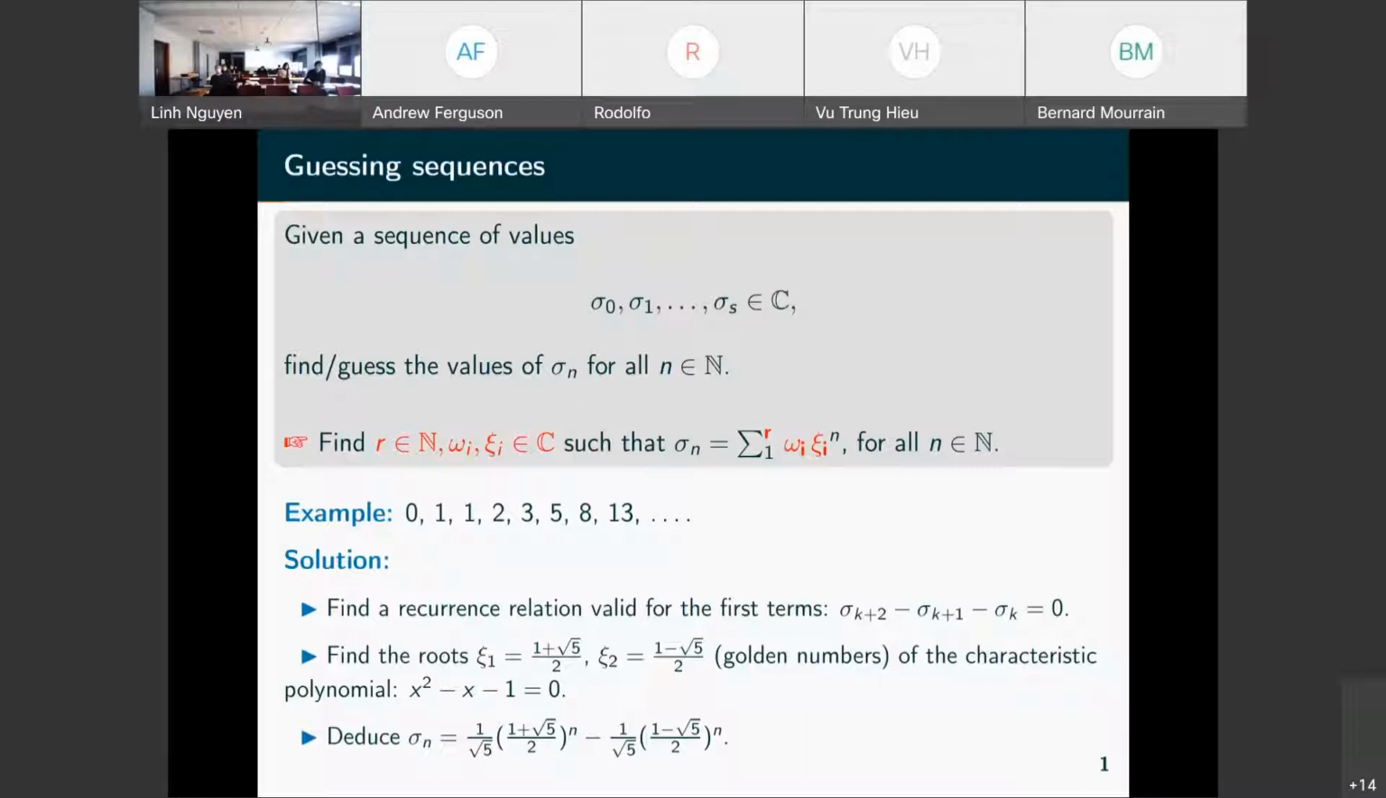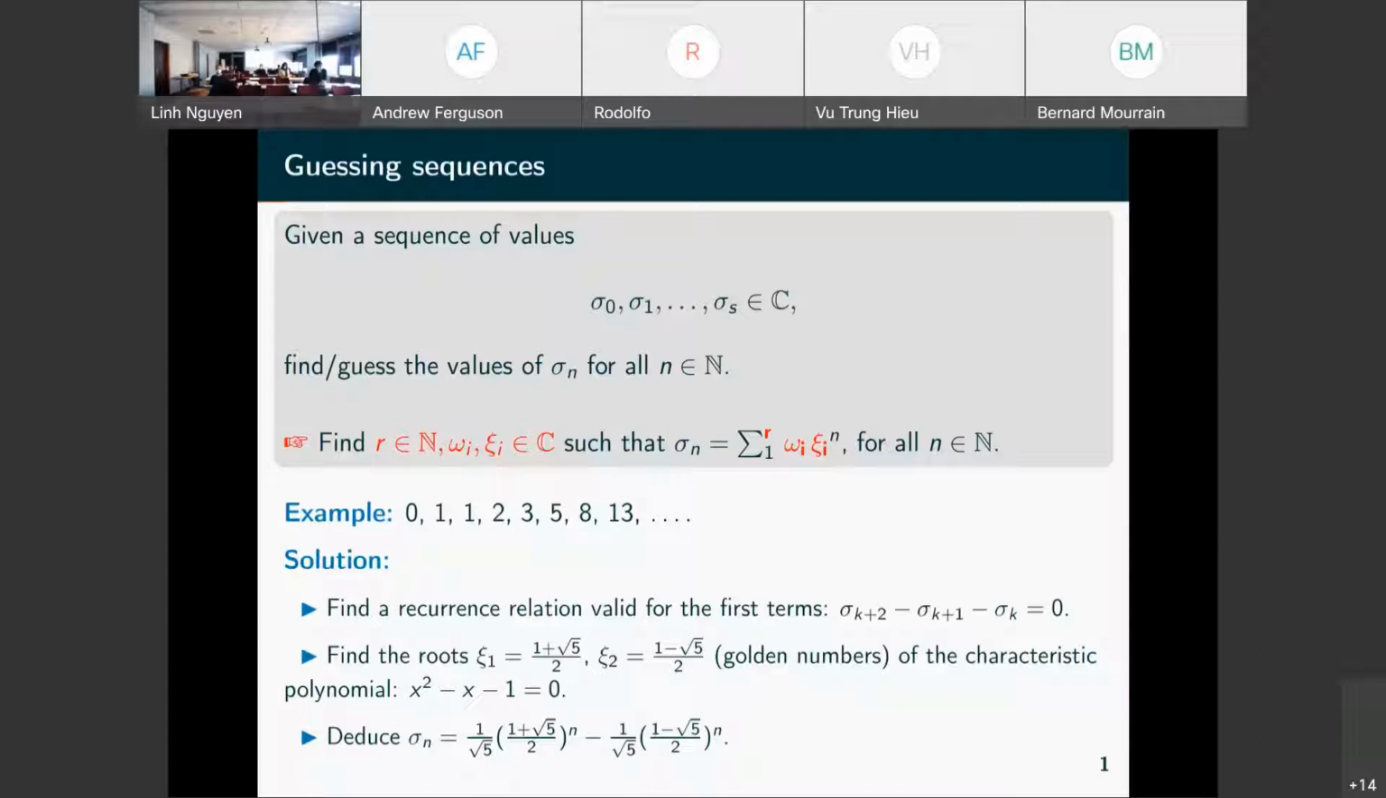So you are given some values. You want to guess what is the value n from these numbers. So I give you here an example: 0, 1, 1, 2, 3, 5, 8, 13. So you guess what is the next one? 21. Very good. So you recognize here the Fibonacci sequence.